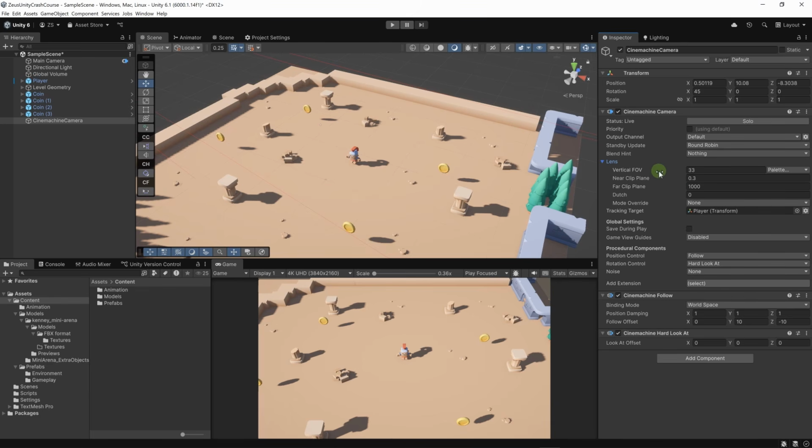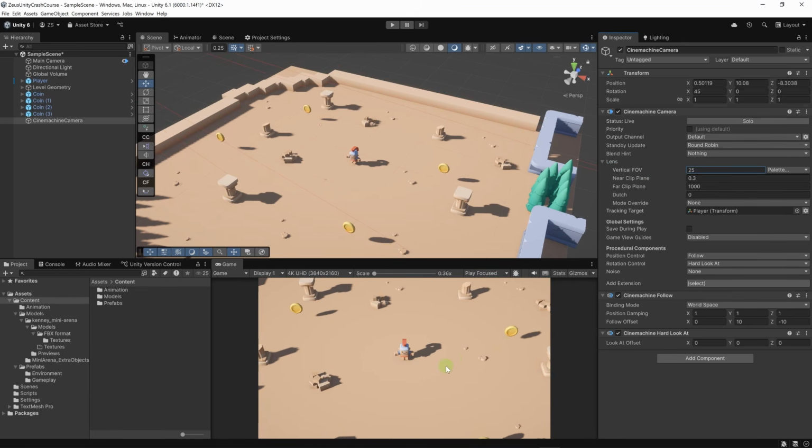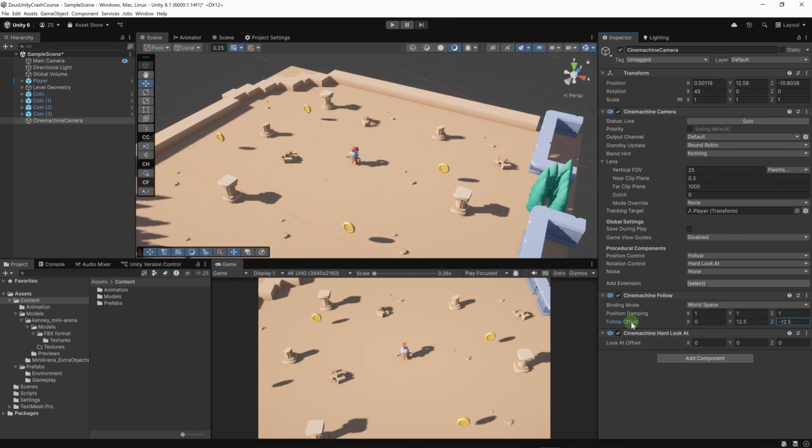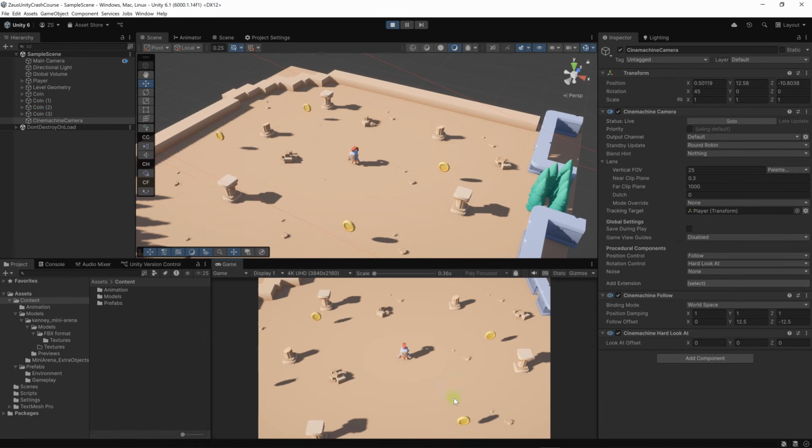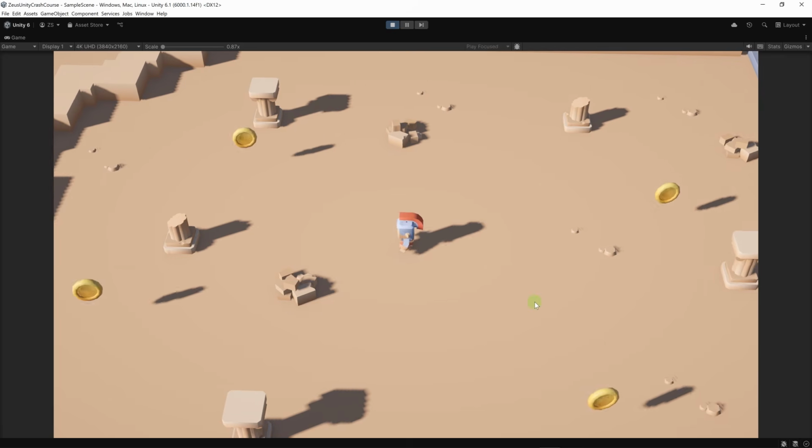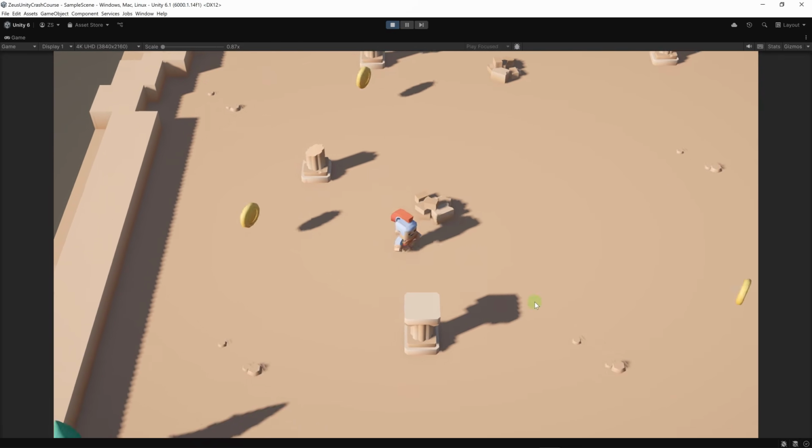Now let's change the vertical FOV. Let's choose a value of 25 and perhaps we can have the camera be a little bit farther from the player. For this, let's set the follow offset on Cinemachine Follow to 0, 12.5, -12.5. Let's run the game and see our camera in action. I'm going to maximize the game view. This is how our camera looks like.